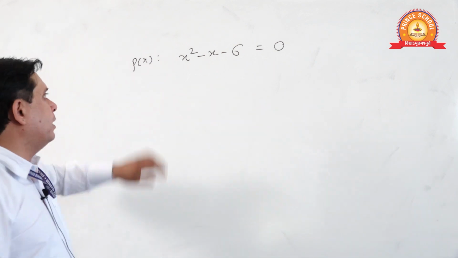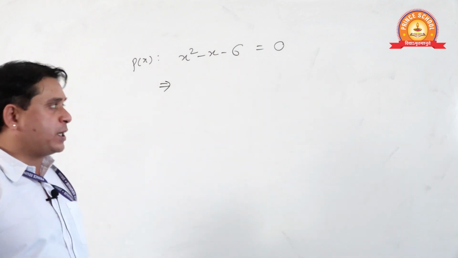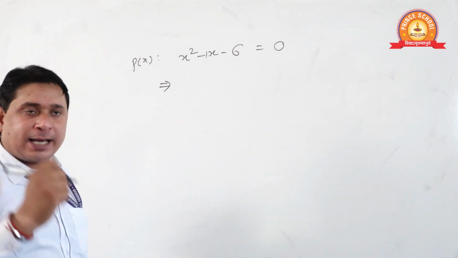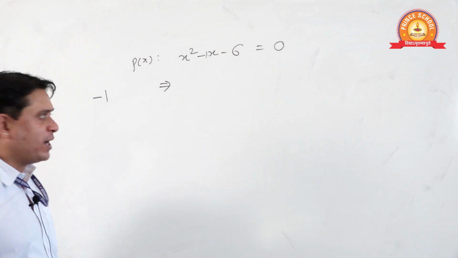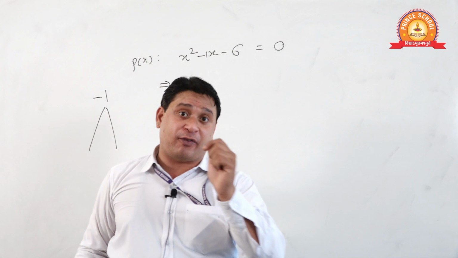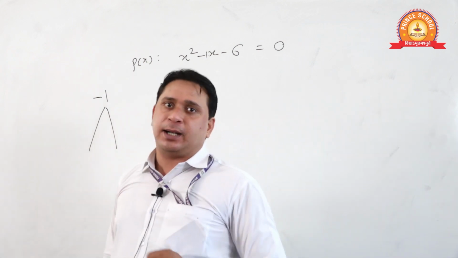Then put the polynomial equal to 0. Now see, what is the coefficient of x here? Minus 1. Yes or no? Minus 1 you have to break into 2 parts. I am factorizing, students, and factorizing here means splitting the middle term.